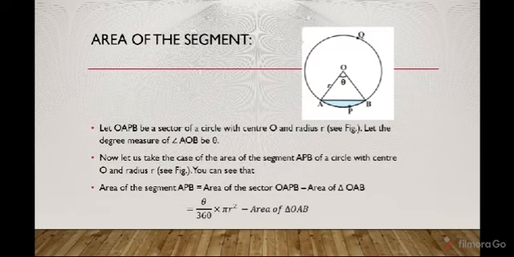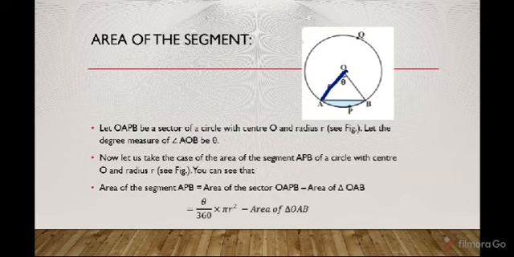Now the last one, the area of the segment. In this figure, this blue shaded portion is the segment. You have to find the area of this portion. How? This is obvious.